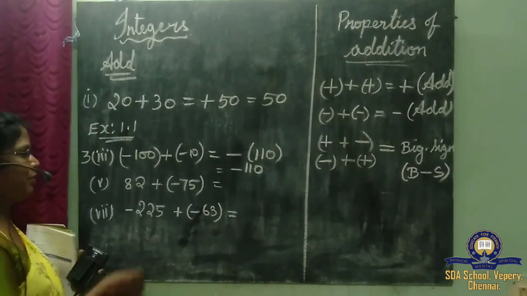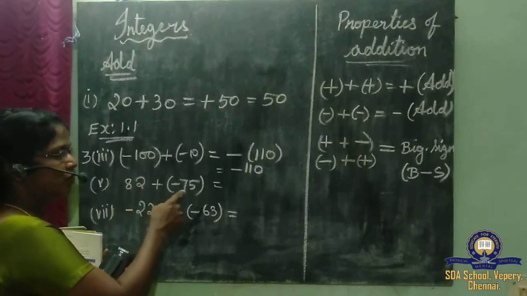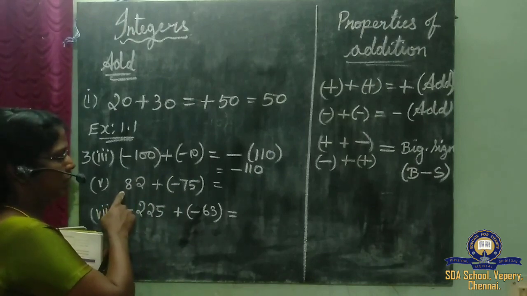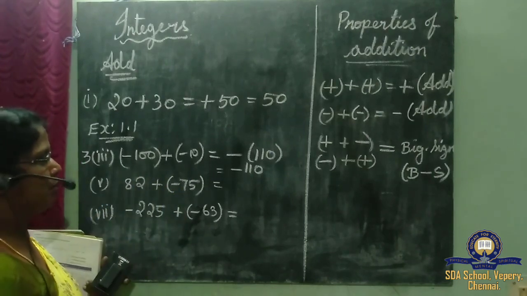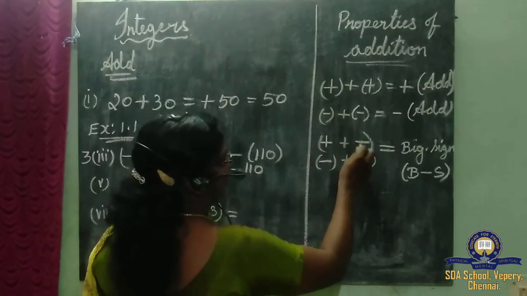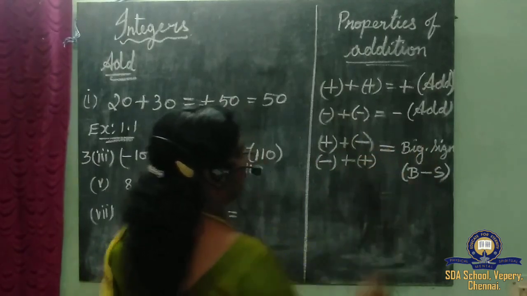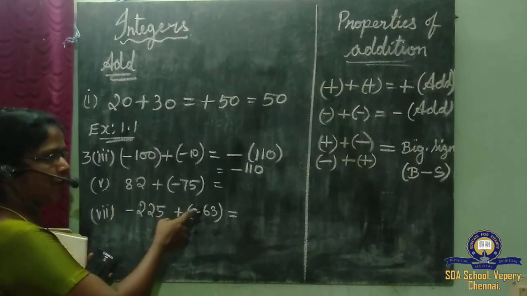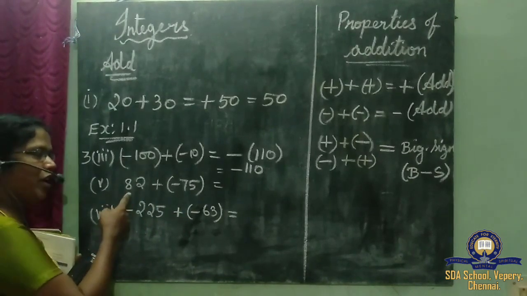Okay students, next sum: a positive integer, 82, is added with a negative integer, 75. Plus added with minus, what to do here? We need to put the bigger number's sign first. Which is bigger, 82 or 75? Yes, 82 is bigger. What's the sign of 82? Positive.